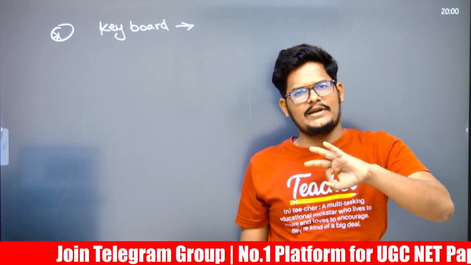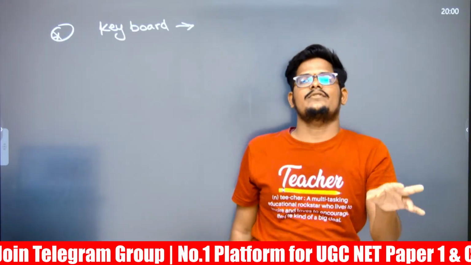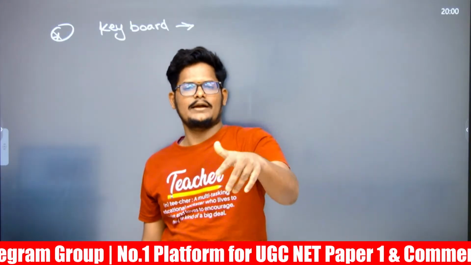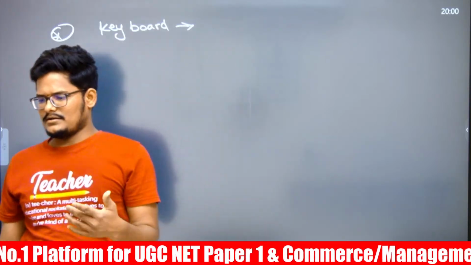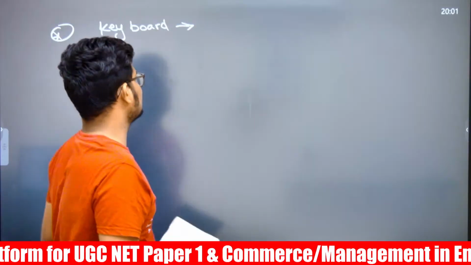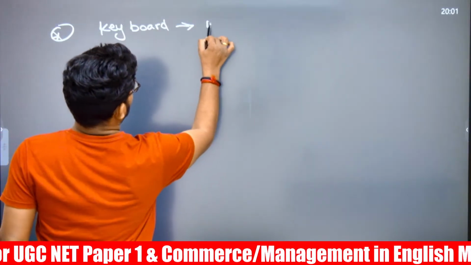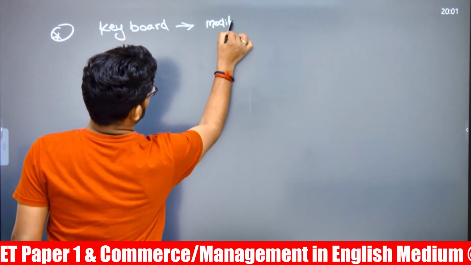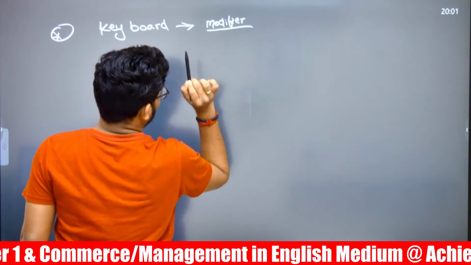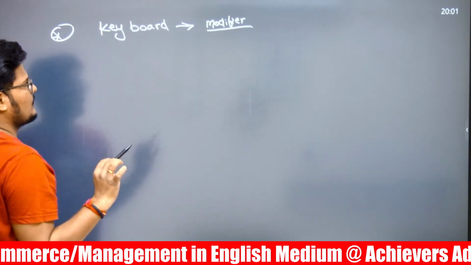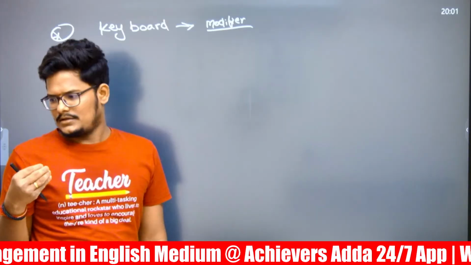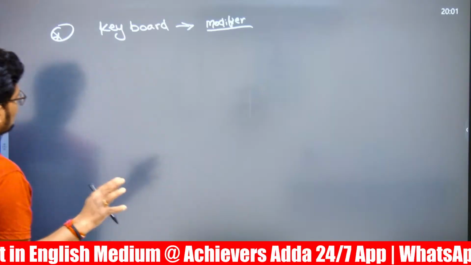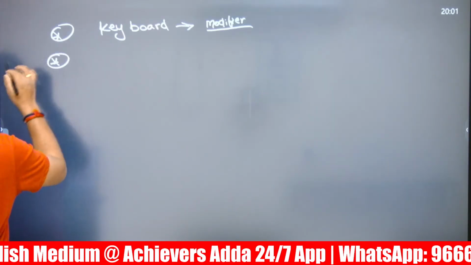They cannot work independently, they have to work with another key, like control C copy, control V paste, shift A select all. I believe it is related to modifier keys, but whoever took the exam needs to confirm. It may be related to functional keys or number keys, but there was one keyboard related question.